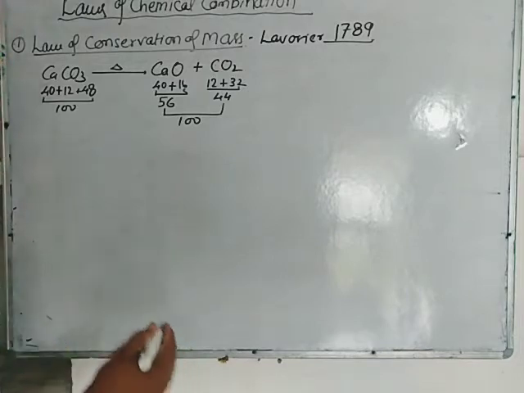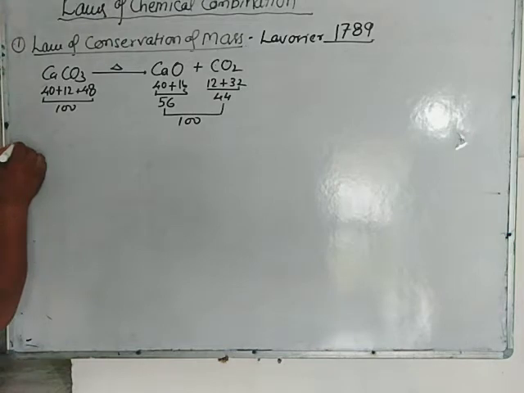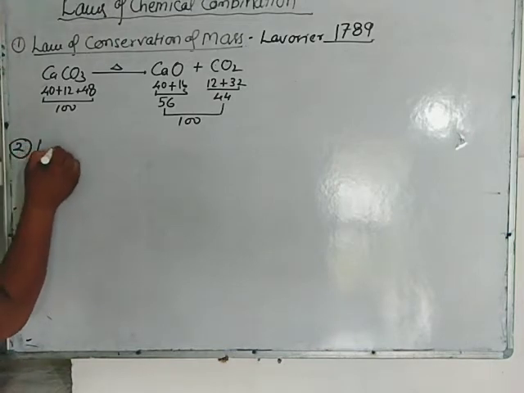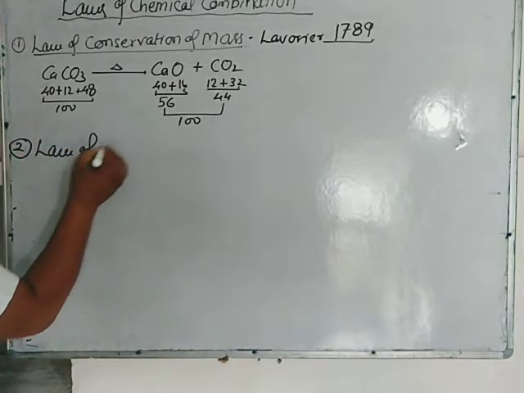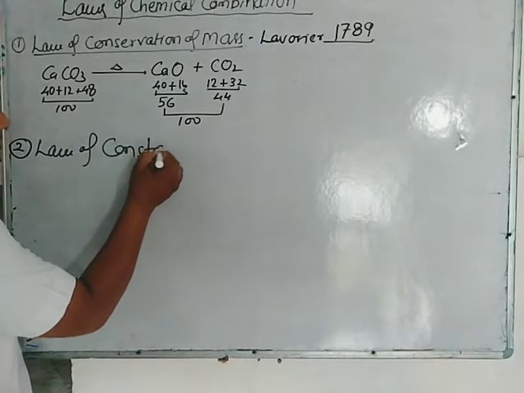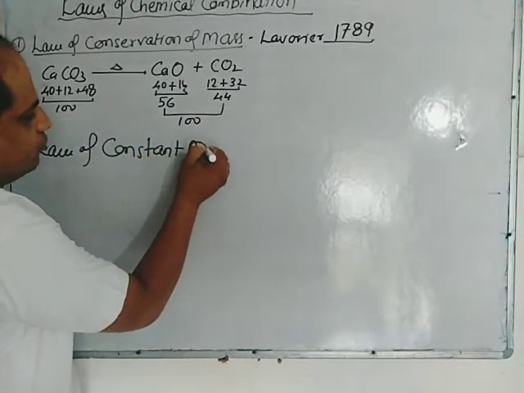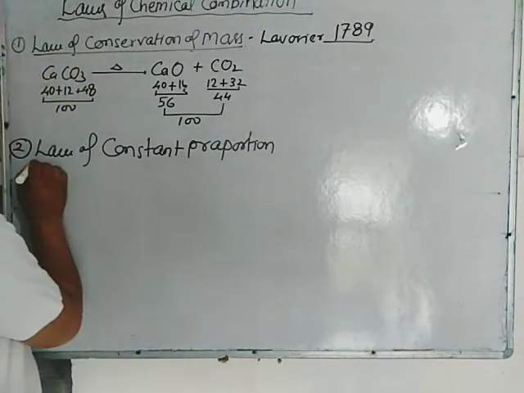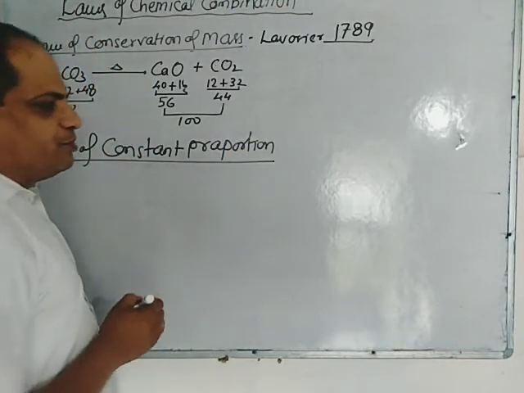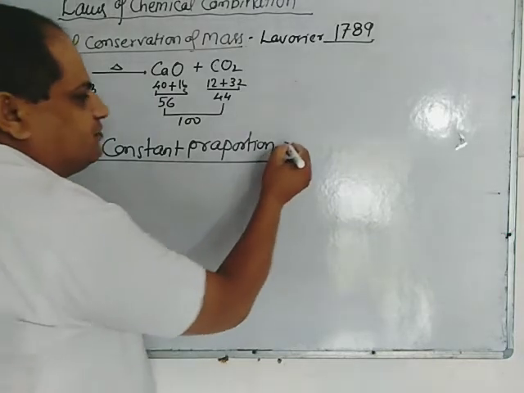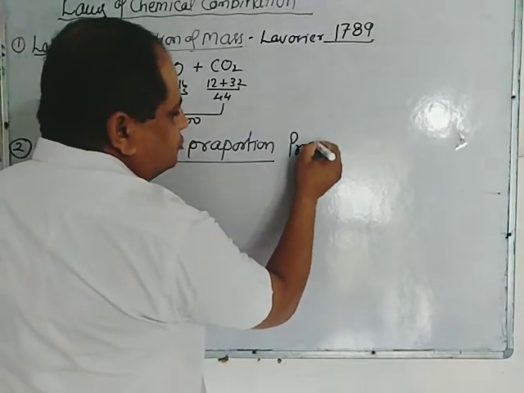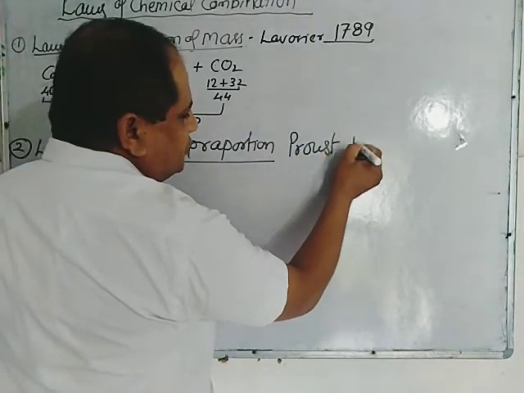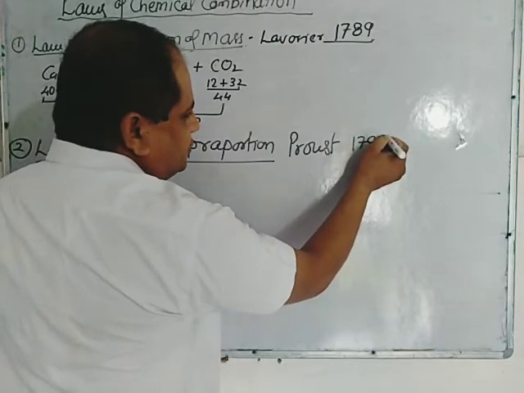Now we will read the second law, law of constant proportion. This law was given by Proust, Joseph Proust, in 1799.